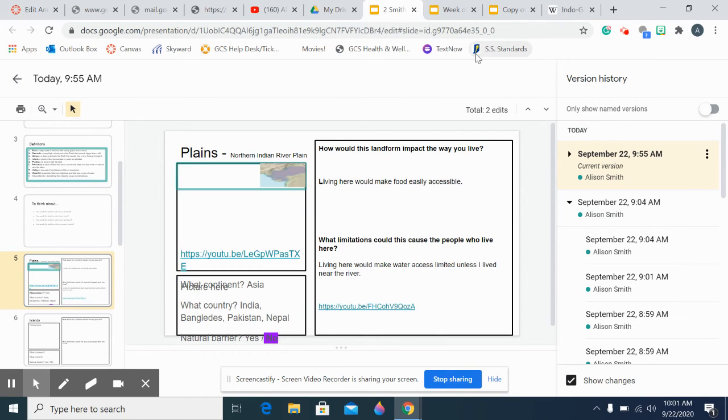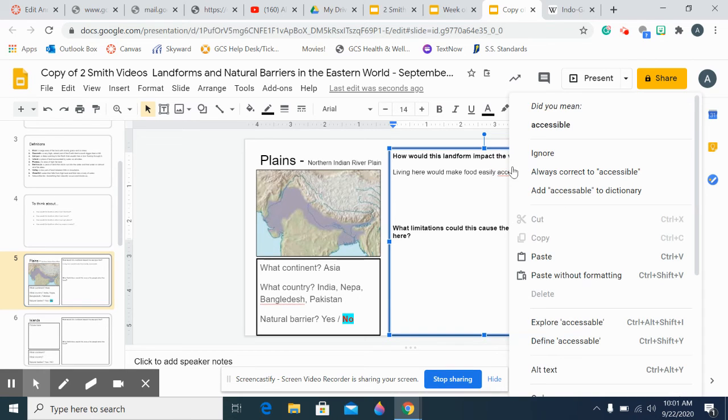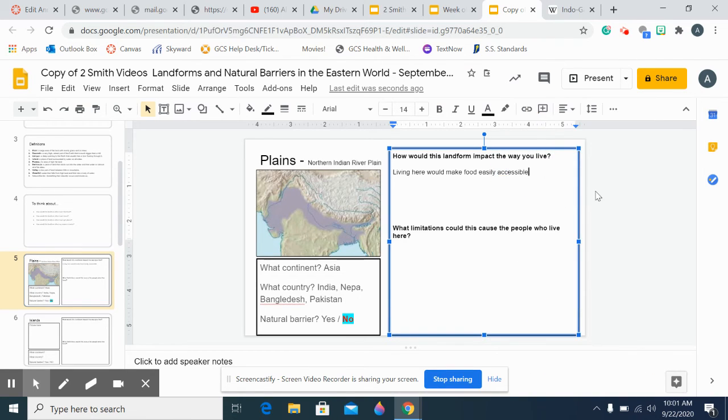There we go. Living here would make food easily accessible. That's how I worded it. So living here would make food easily accessible. Okay. Here we go. Typos. Always want to fix those. Accessible, not able. It would make food easily accessible.